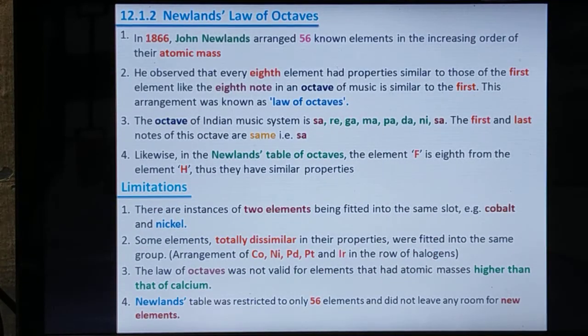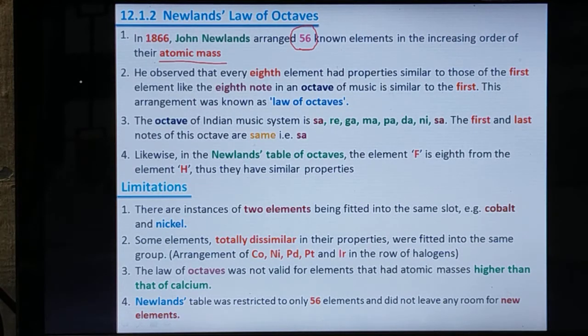Next one, Newland's law of octaves. This is another method. In 1866, the scientist John Newland arranged 56 known elements in increasing order of atomic mass. So he also made an arrangement by increasing order of atomic masses of the elements. By his time, how many elements were known? 56 elements. He arranged 56 elements.